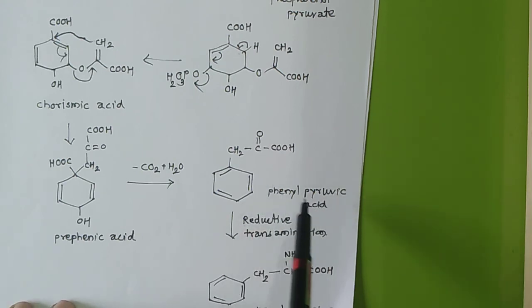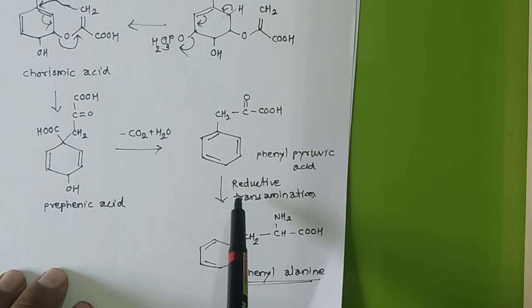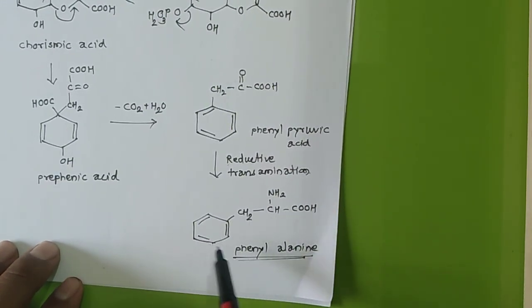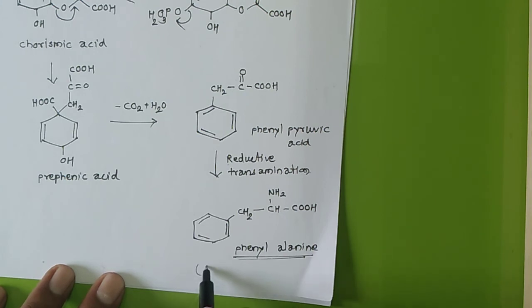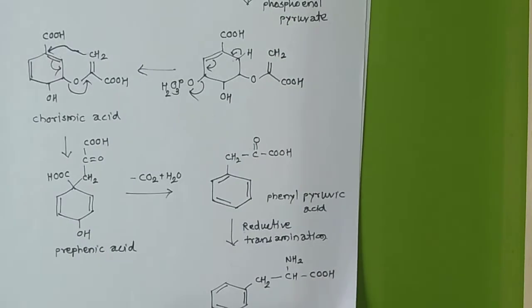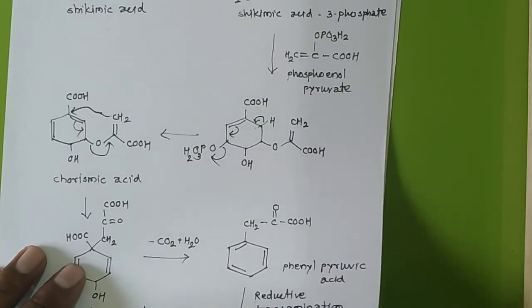And from this phenyl pyruvic acid, after reductive transamination, our target molecule will be achieved, which is phenylalanine, aromatic amino acid. Commonly we know it as an aromatic amino acid, from shikimic acid. Okay, this is the first synthesis of molecule.